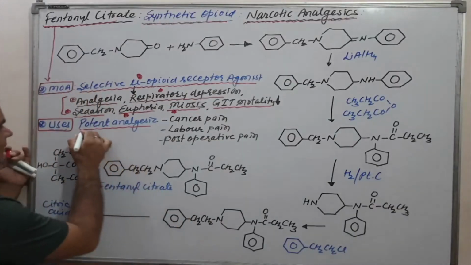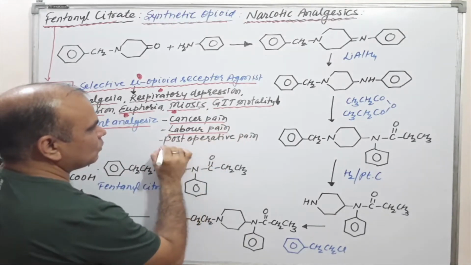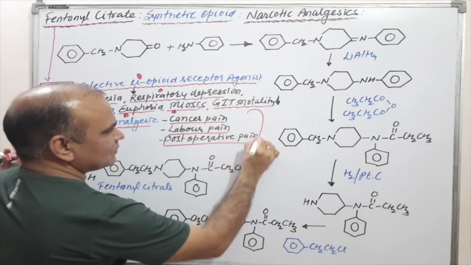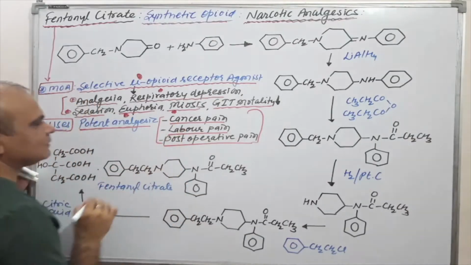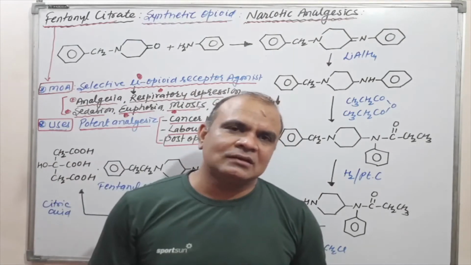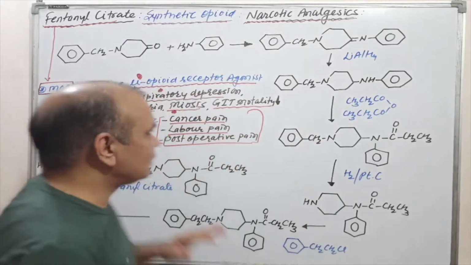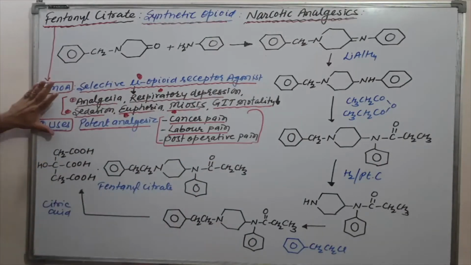That potent analgesic effect can be used in cancer pain, labor pain, and post operative pain. Means if systemic pain is there, then in that situation fentanyl citrate can be used to manage different types of pain. Okay, this is all about the mechanism of action as well as uses.